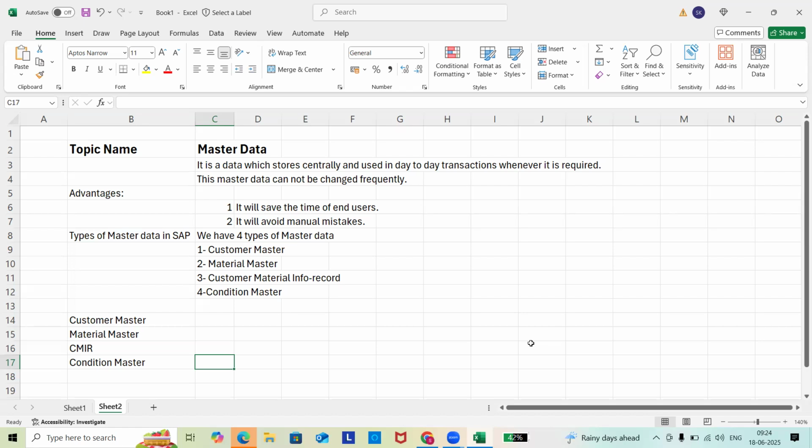So basically, condition master is nothing but the data of the price.